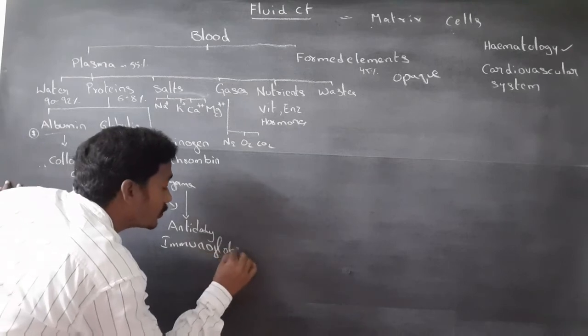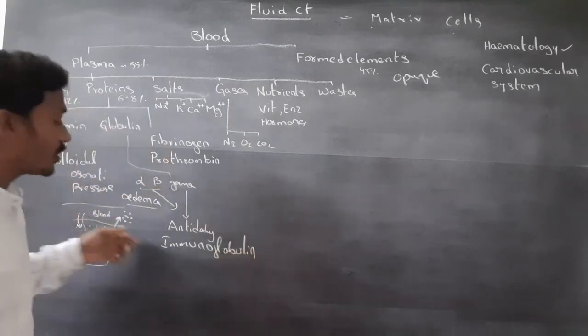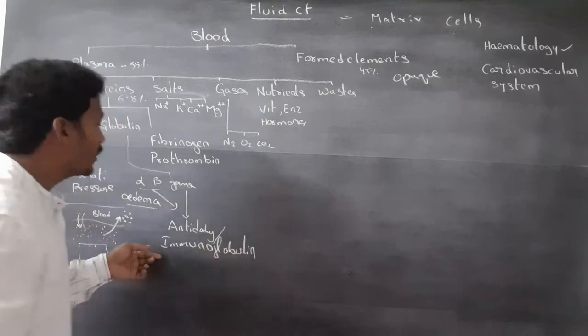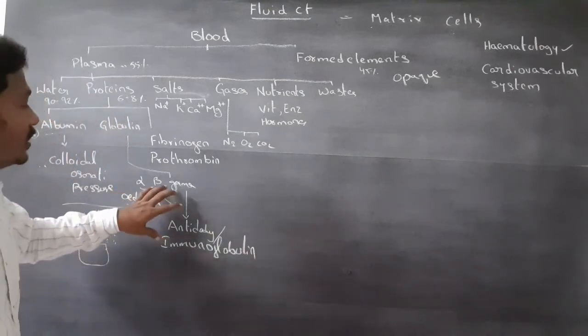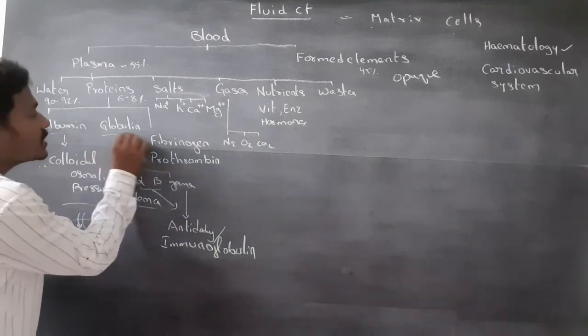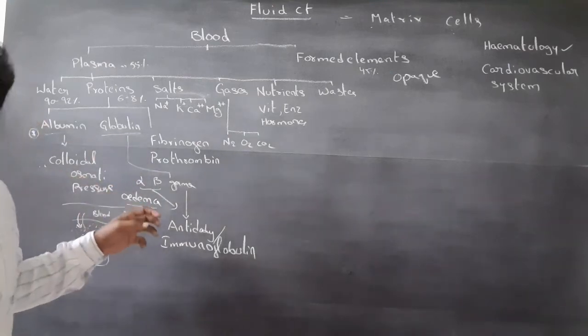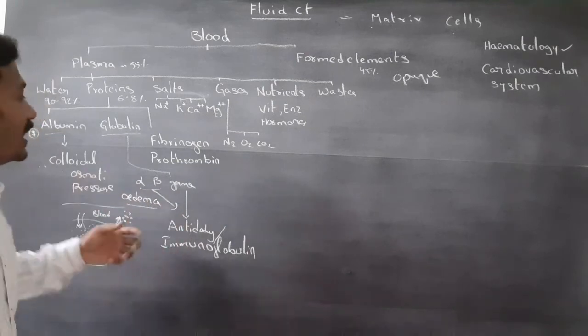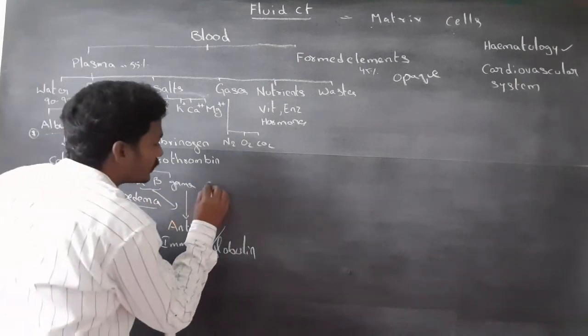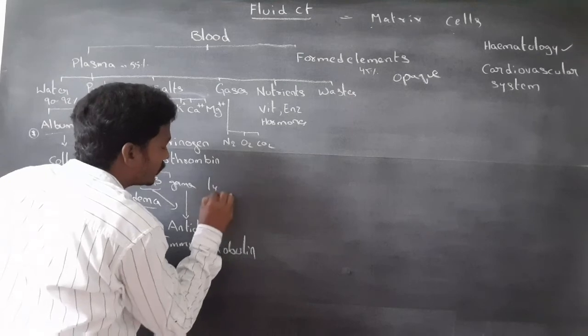Alpha, beta, and gamma globulins are derived from the liver and lymph organs, lymph nodes.